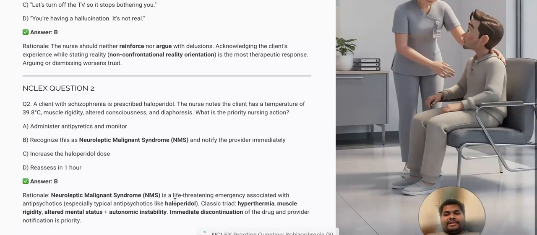Okay, so with this we complete schizophrenia spectrum disorder. We also dealt with some of the typical USMLE questions as well as NCLEX questions. So I hope this slide was very important for you. Please go through this once really quick. You can increase the speed on YouTube to go through this once, and then I hope you'll be able to solve almost all the questions from this topic.